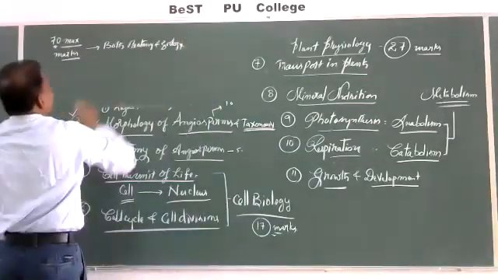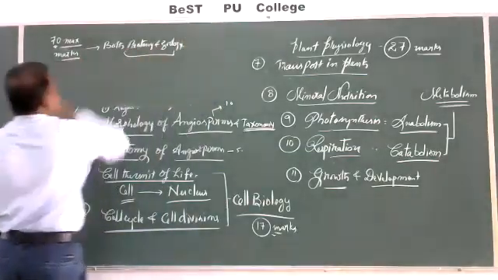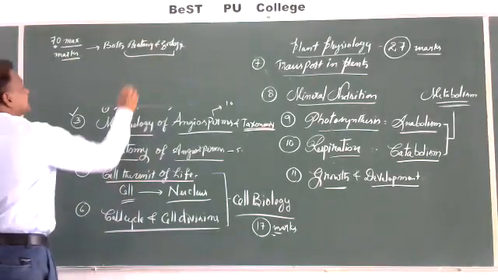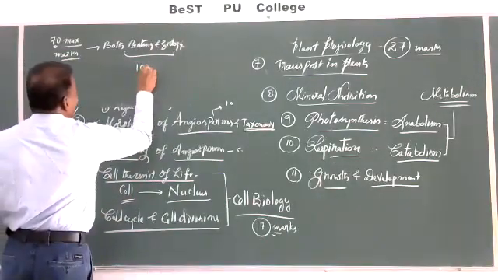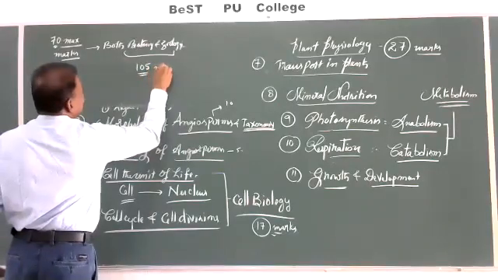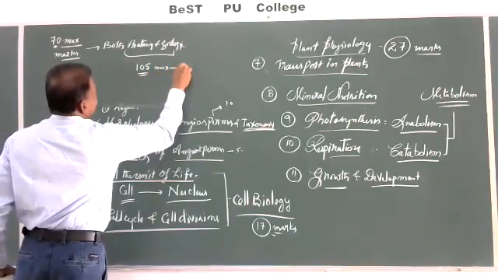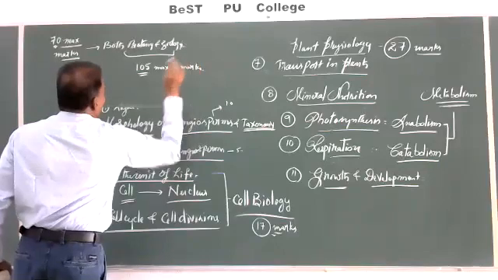Botany and zoology both together are 70 marks, but they will ask 105 marks maximum. So the remaining all are choice.